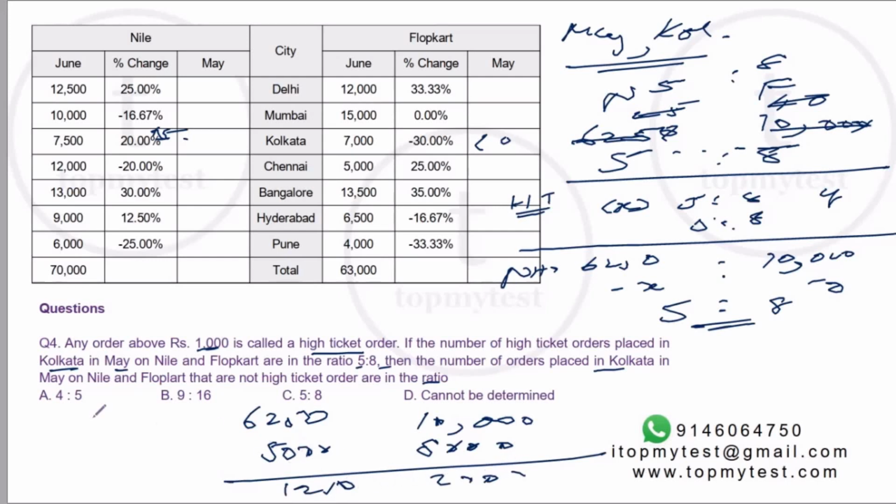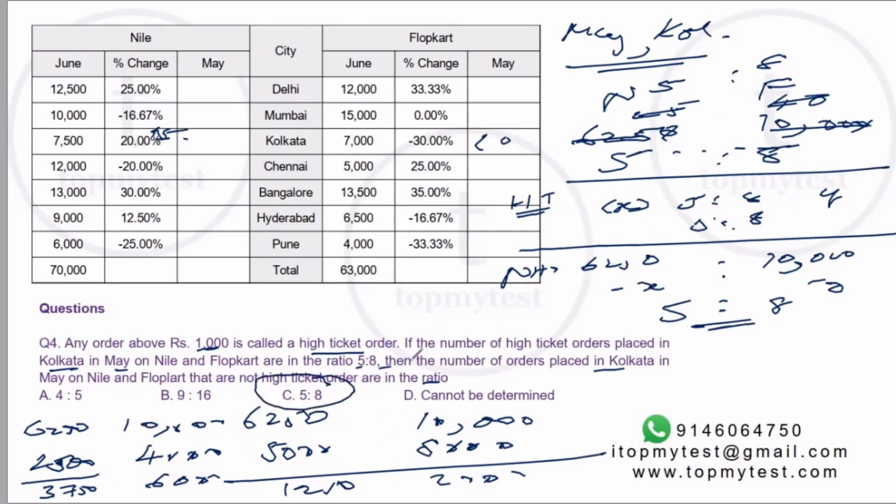Even if you take 6250 and 10,000, and take out 2,500 and 4,000, this will be 3,750 and 6,000. Again, this will be in the ratio 5:8. If you divide by 125, it'll again remain in the ratio 5:8. So irrespective of what this value is, how much you remove, the value will be in the ratio 5:8.